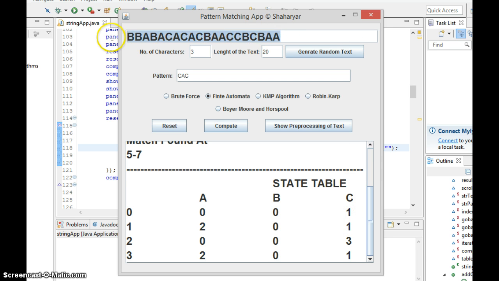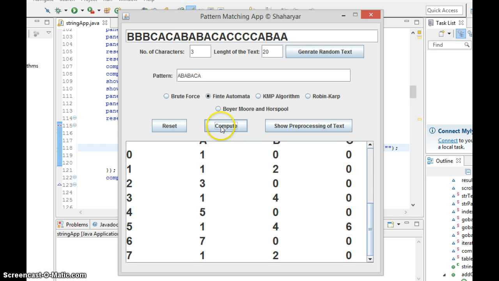So let's check the case that we have discussed. We have discussed the case of A, B, A, B, A, C, A, and let's make a random text: C, C, C, C, A, B, C, C, A, and B, B, C, A. It's a random thing, but I've taken this one.